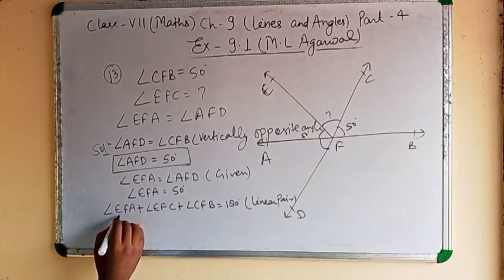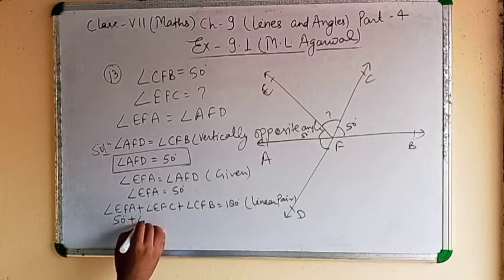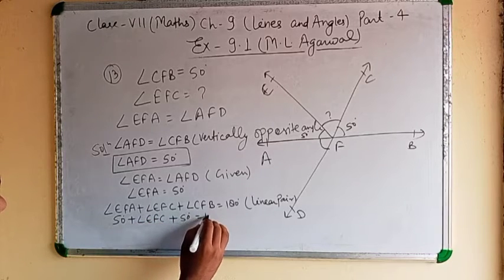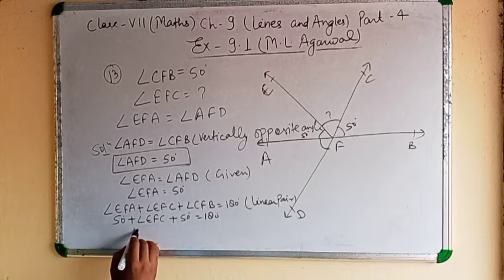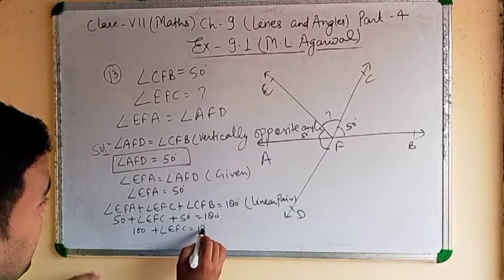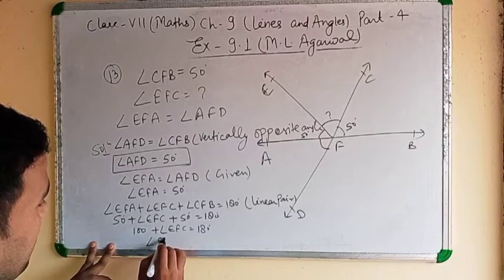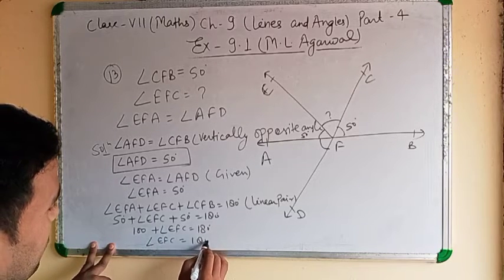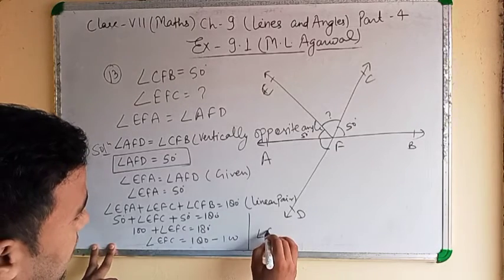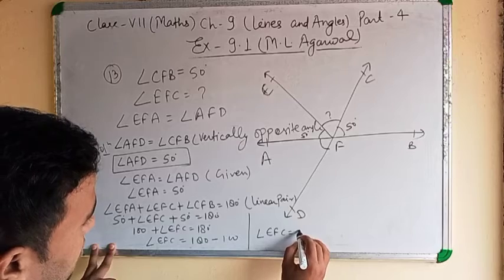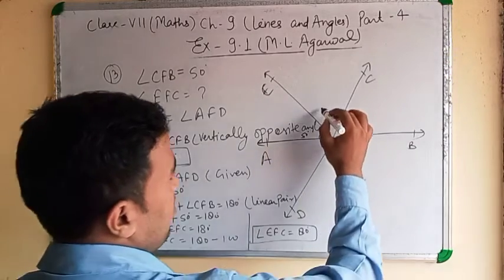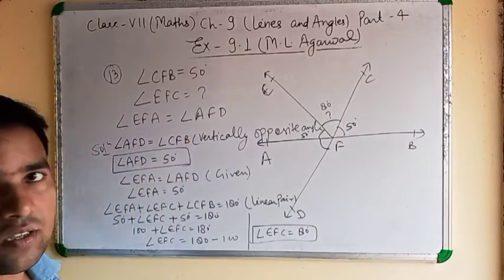So EFA is 50 degree, angle EFC plus, it is also 50, equal to 180. 100 plus angle EFC equal to 180. So angle EFC equal to 180 minus 100. Clear? Means angle EFC equal to 80 degree. How much is it coming? 80 degree.